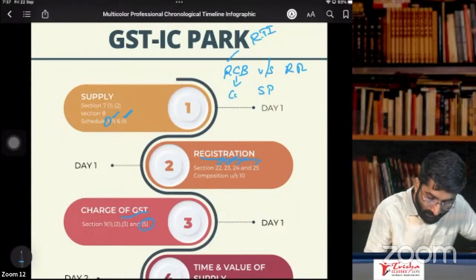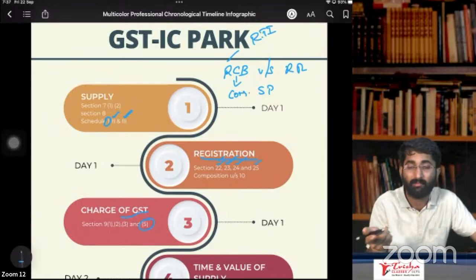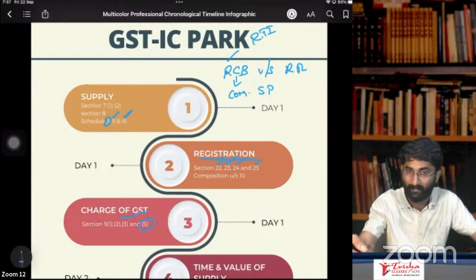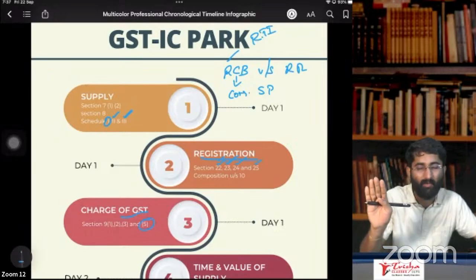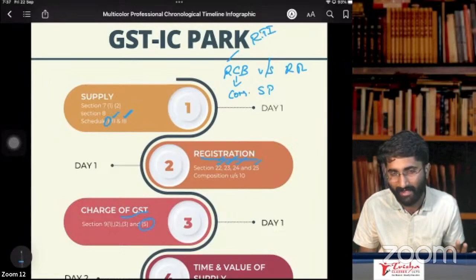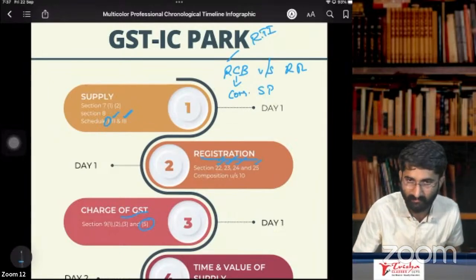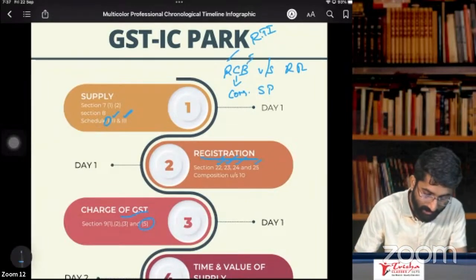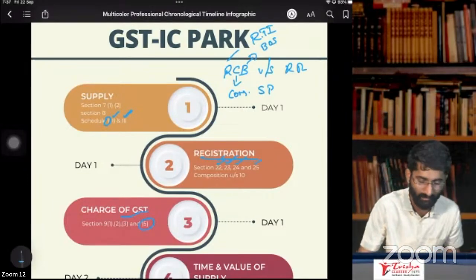C for consolidated. It is not required that you have to give the tax invoice below the, not required. If that person is asking, then you have to give the invoice. If the value of supply is less than 200, in that case it is not mandatory to give the tax invoice, but at the end of the day, you have to go for consolidated tax invoice. At the end of the day, not the year, end of the day. Next one is B. B for bill of supply. If you are supplying exempted goods, then it is bill of supply.